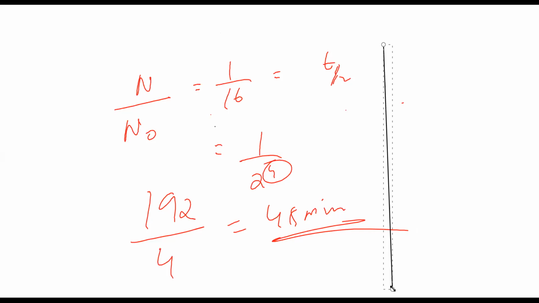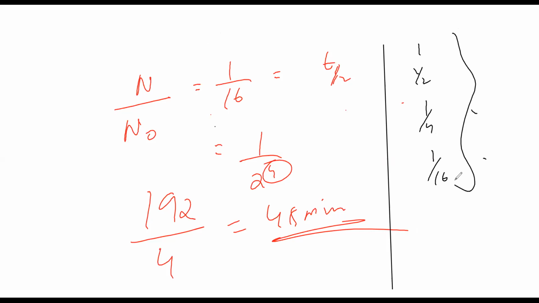Okay. So initially, if it is 1, then after the half decay, it'll become what? 1, 1 by 2, then 1 by 4, then what? 1 by 16. So again, how many times is it coming? 4 times it's coming, this total. 1, 2, 3, 4, 4 times. So just divide 192 by 4. 48 minutes.